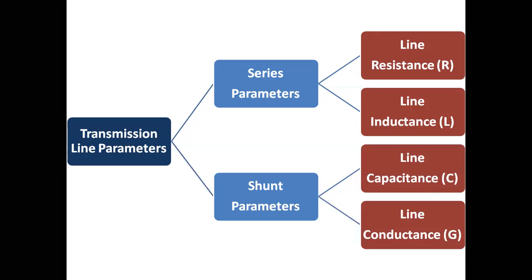Line capacitance and line conductance are taken in the shunt path. In other electrical circuits, all four can be used either in series or in shunt. But in the case of a transmission line specifically, you have to use resistance and inductance in series, and capacitance and conductance in shunt.